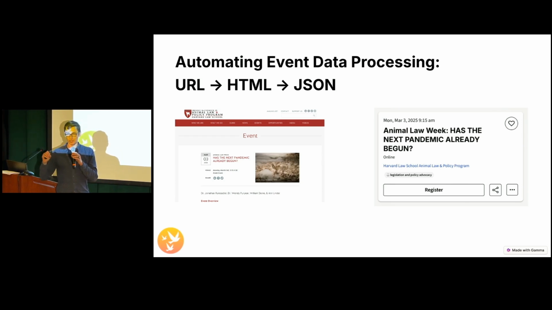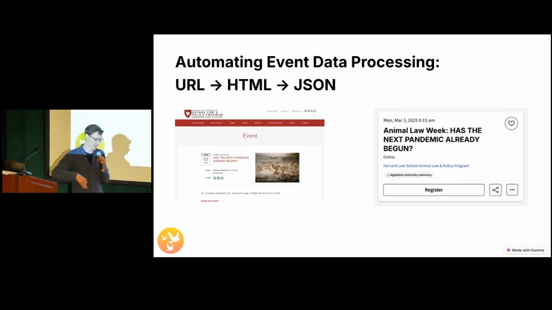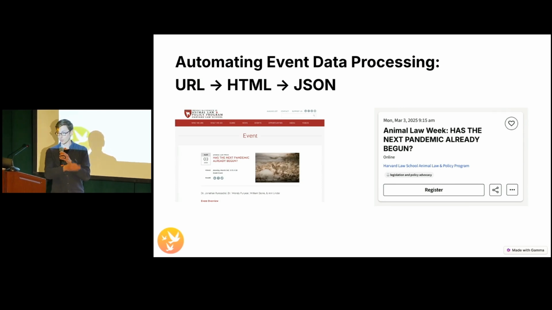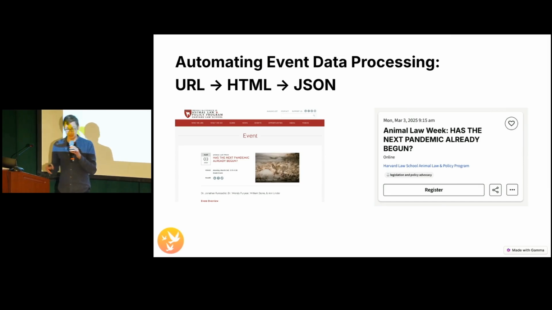we pull event URLs from different websites, different organizations. We pull the HTML for the event page, package it up, just send it to the OpenAI API, and say, hey, this is an event. Can you give us the event name, the date, the description, the organizer, all that kind of stuff? Receive back a nicely formatted JSON packet that we can then save to our database for the platform, which just makes the whole process much easier to maintain code-wise with Python, much easier to expand and debug and things like that.